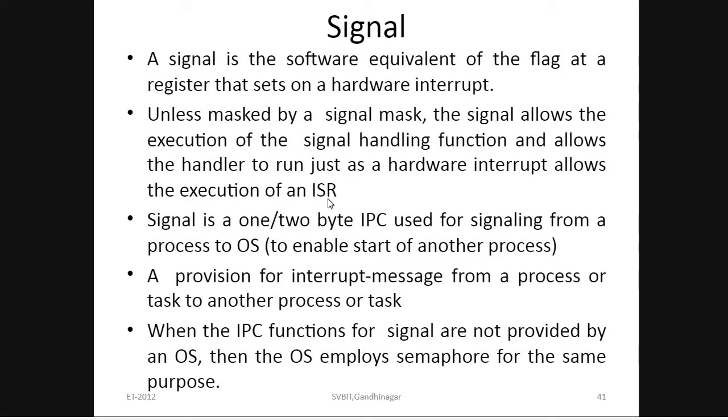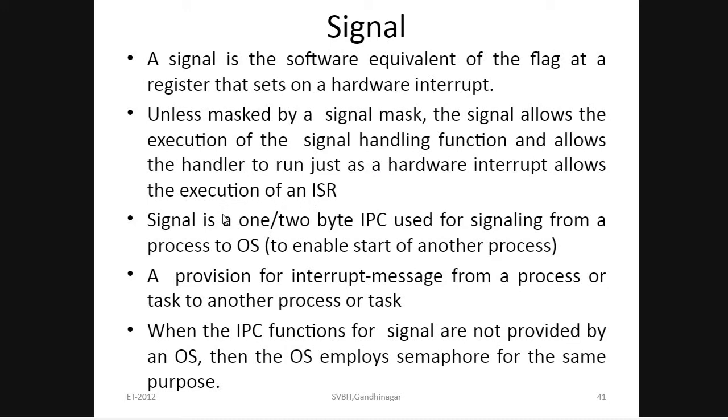What is ISR? ISR means interrupt service routine. So it produces a hardware interrupt, and that in turn allows the execution of an ISR.